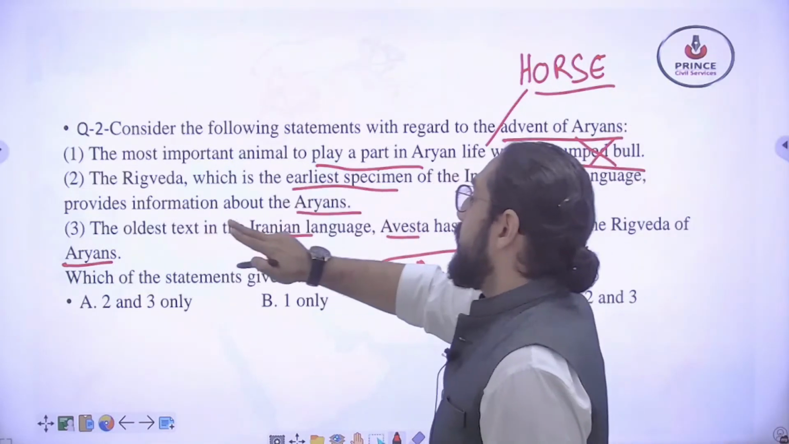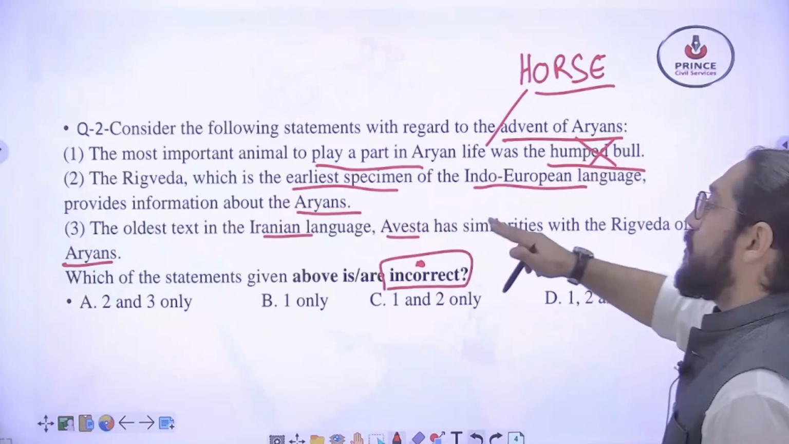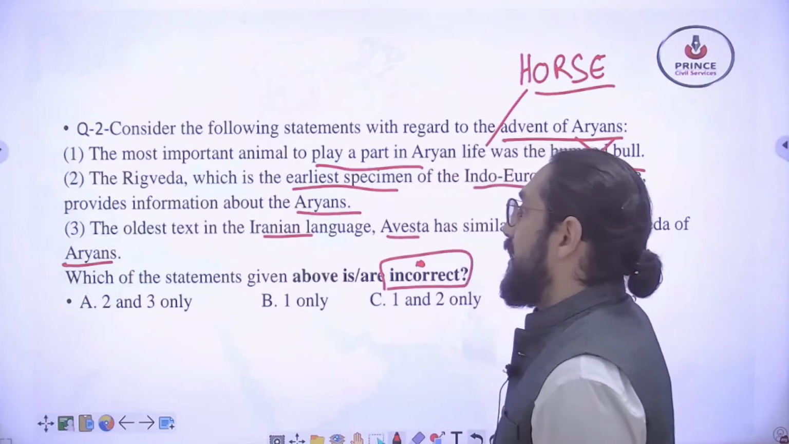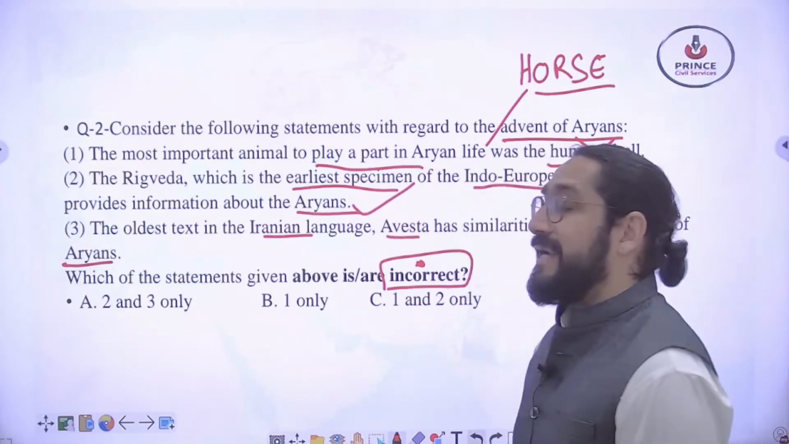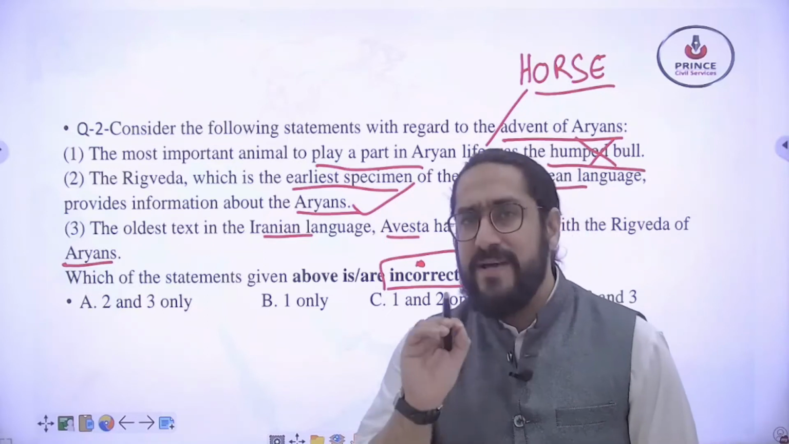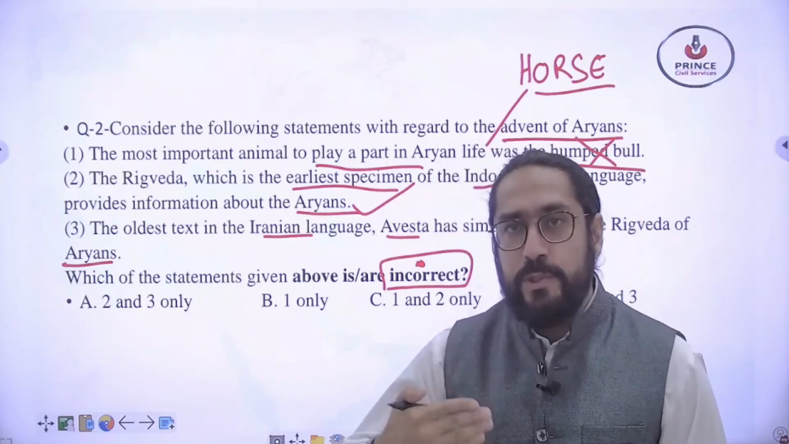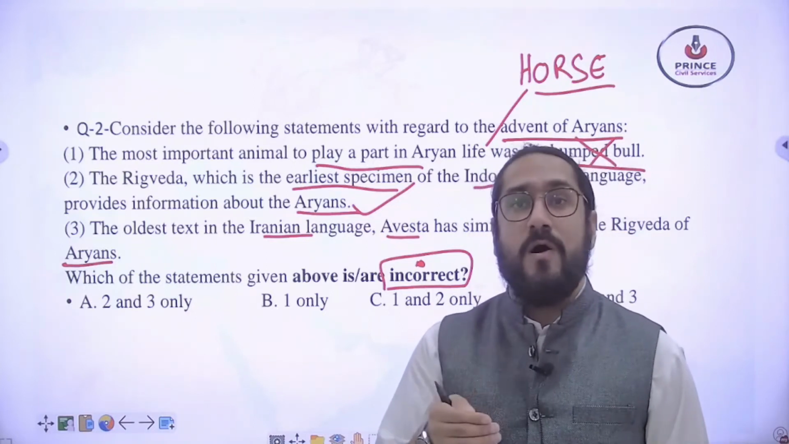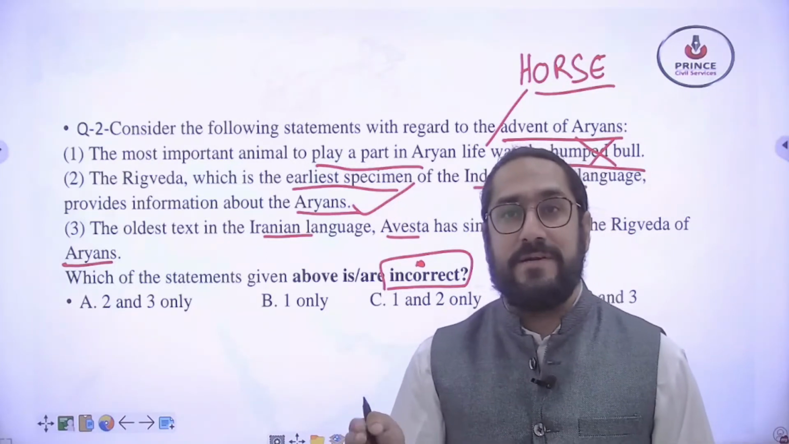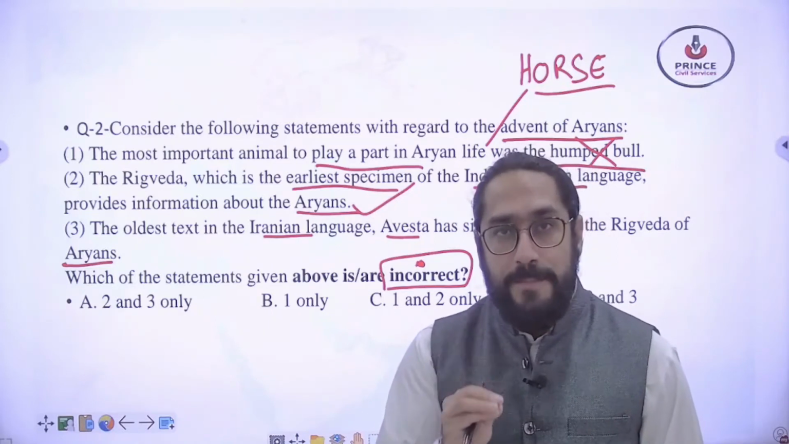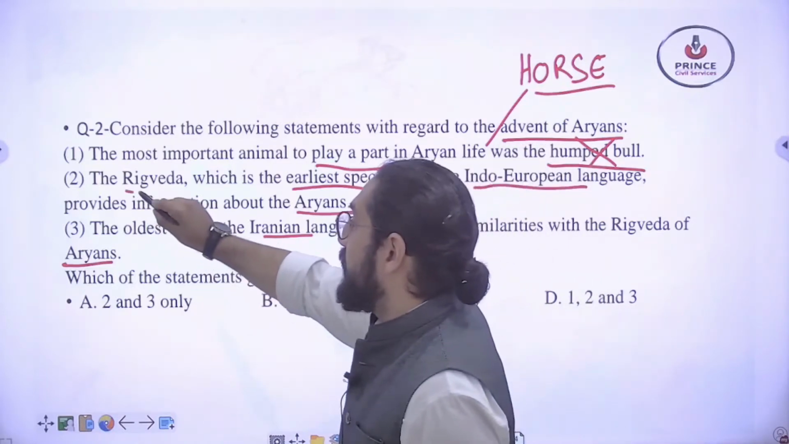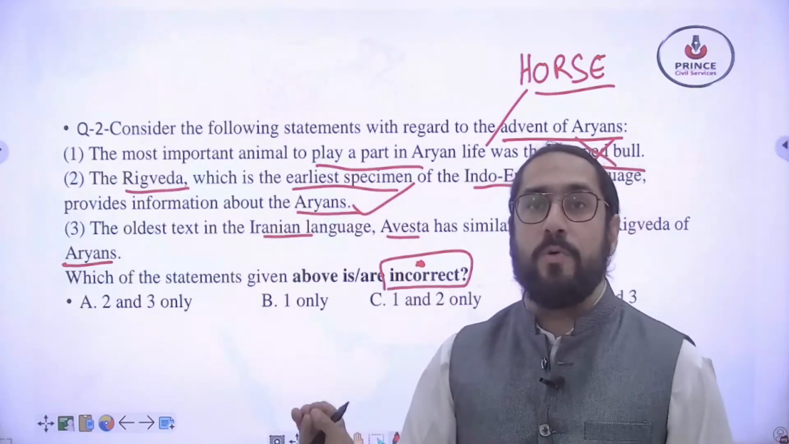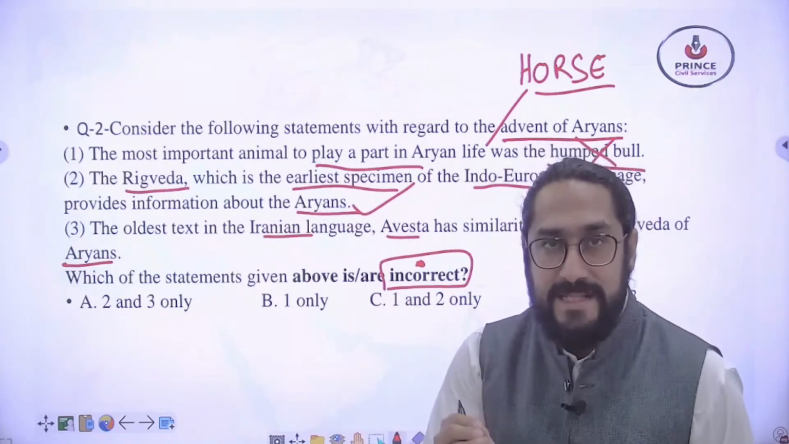The Rig Veda, which is the earliest specimen of the Indo-European language, provides information about the Aryans. This statement is right because it is a very important topic that we should know about the sources of history. So the source which provides information regarding the Aryans, obviously, was the Rig Veda. So this statement is right because we get to know a lot about Aryans through this Veda.